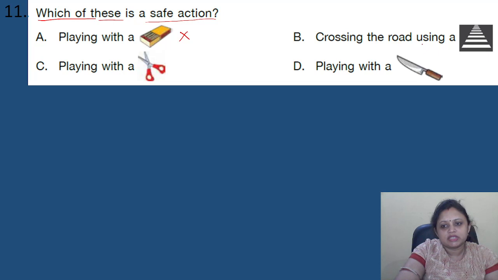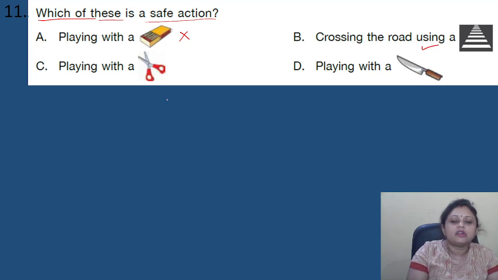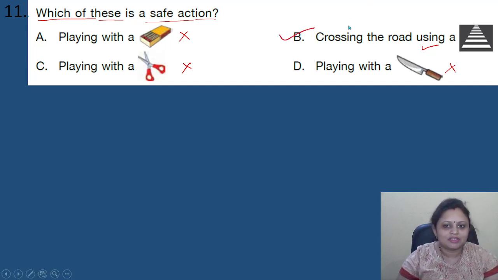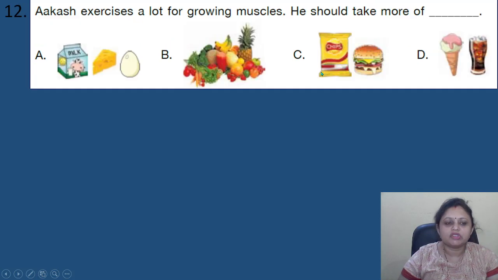Crossing the road using a zebra crossing, yes, this one is correct. We should cross the road using the zebra crossing. Playing with a scissor, no, we should not play with a scissor. Playing with a knife, also we should not play with a knife. Okay, these are not safe. So which one is the safe one? That is option B. Got it? Coming to the next question.